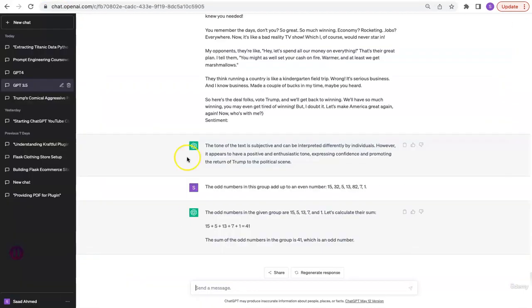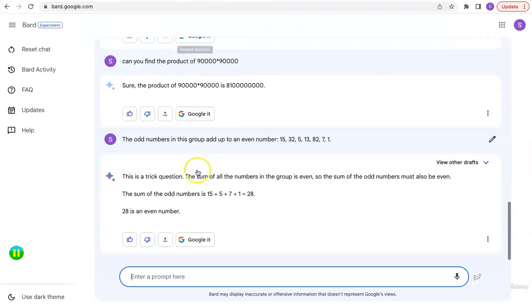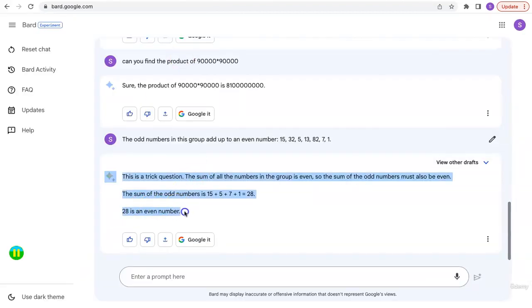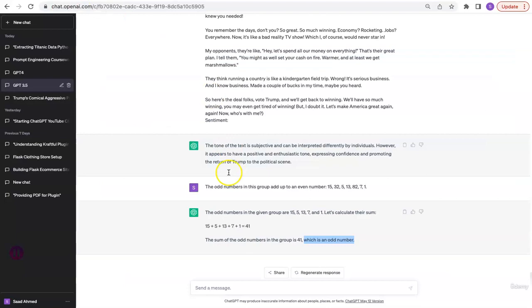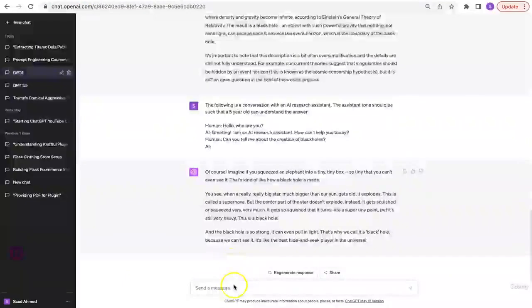So let's look at the answers again. We know the numbers are 15, 5, 13, and 1. If I add all of them up, we did it manually and we got 41, which is the sum of odd numbers in the group, which is an odd number. So do the odd numbers in this group add up to an even number? No, it doesn't; the sum is 41, an odd number. Here BARD said 28 is an even number and it summed 15, 5, 7, 1, but it forgot 13. So the model broke and it wasn't able to complete the task because it could not follow through the critical reasoning here. If 3.5 did it right, I'm pretty sure 4 will do it right too.